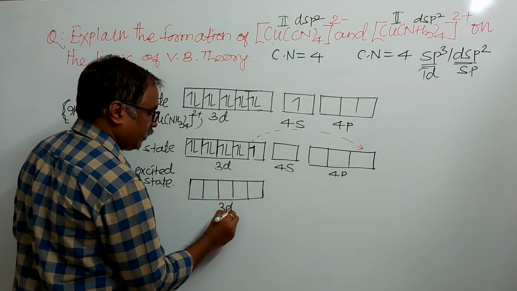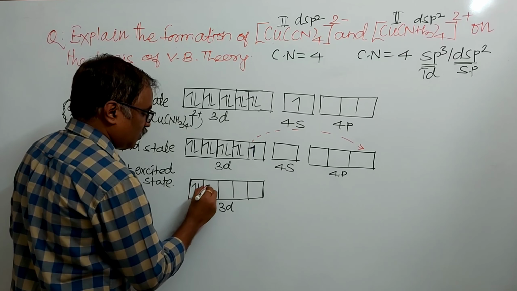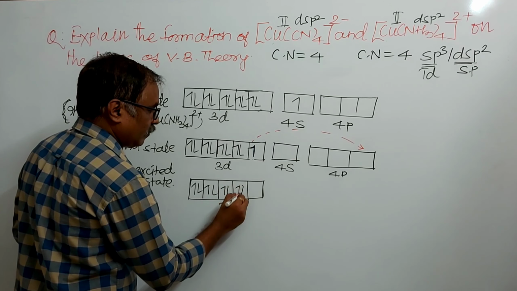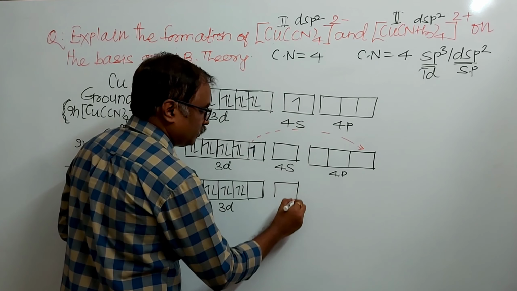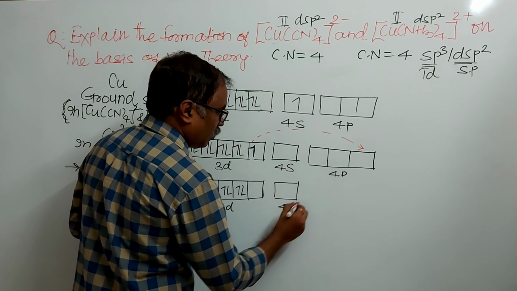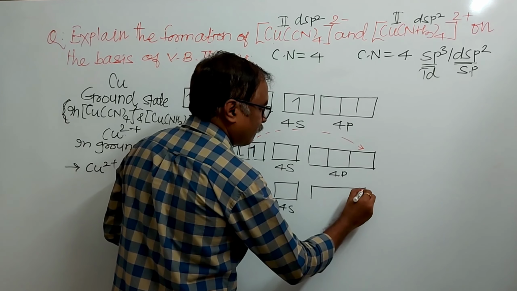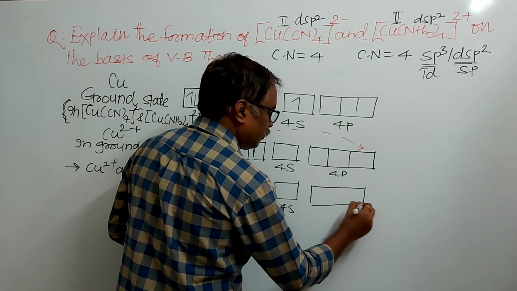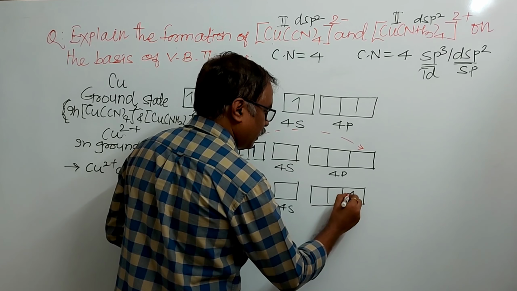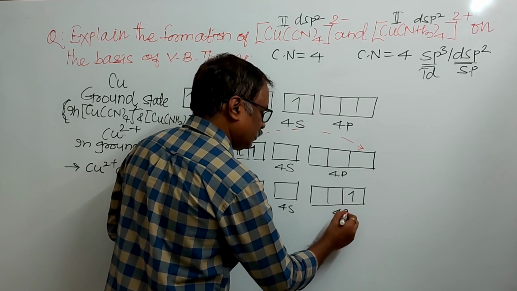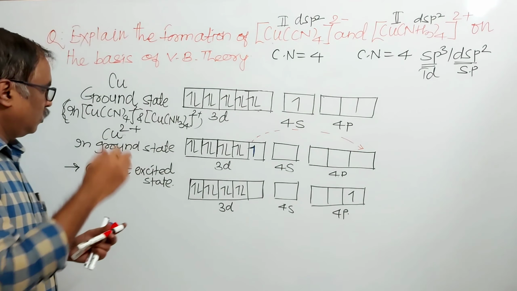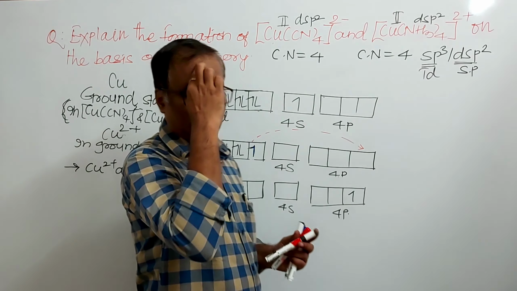So here it is 3d. Here electrons are paired. Now 4s, 4p, and here it is this electron. Now what is the next step? Hybridization.